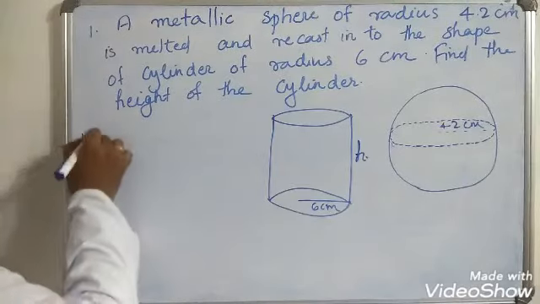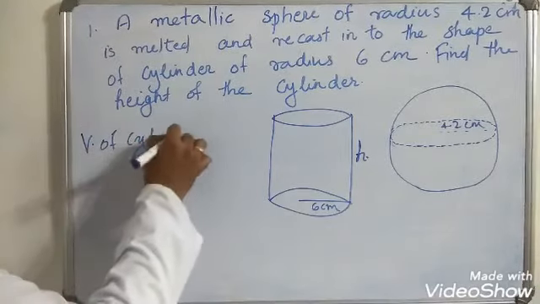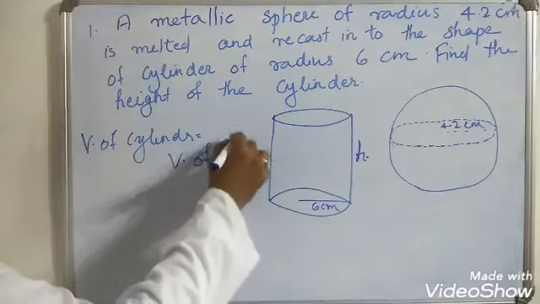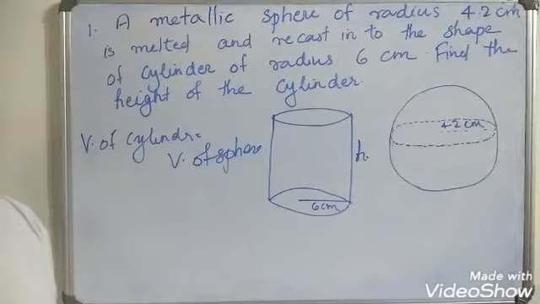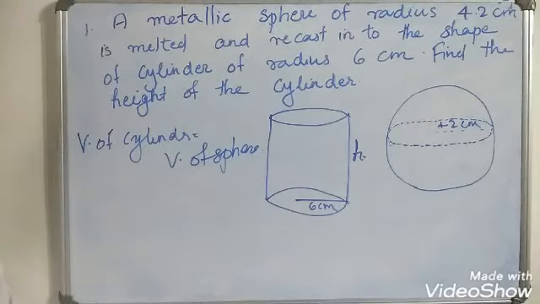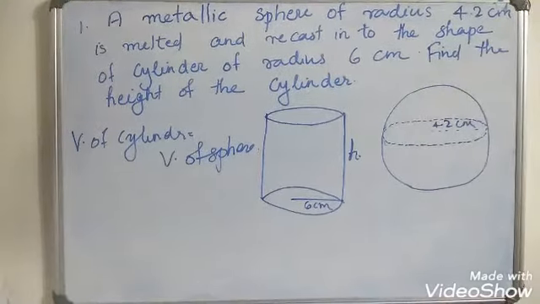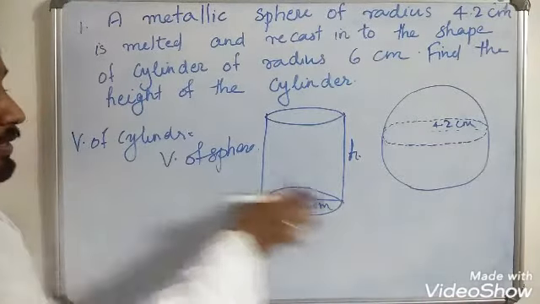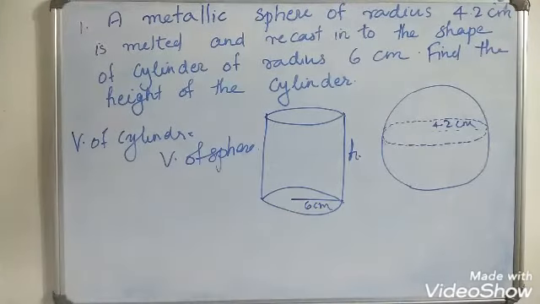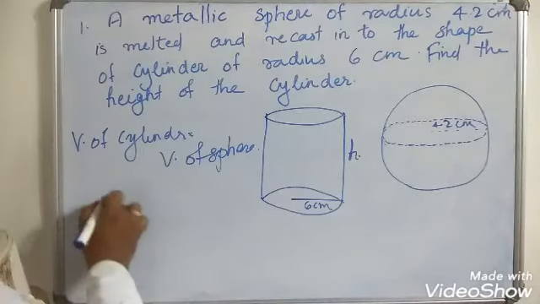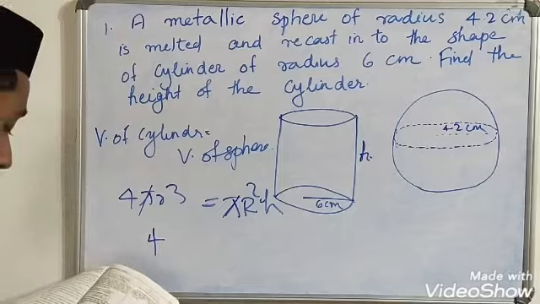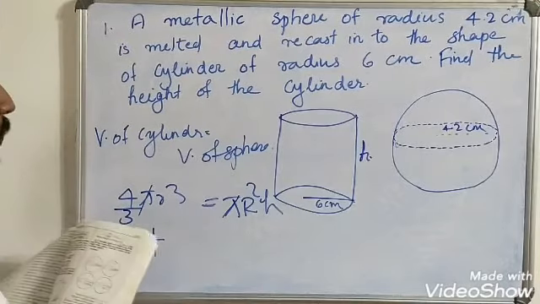So volume of cylinder is equal to volume of sphere. So this volume is equal to volume of this sphere. Let us write volume of sphere, that is 4 by 3 pi r cube.